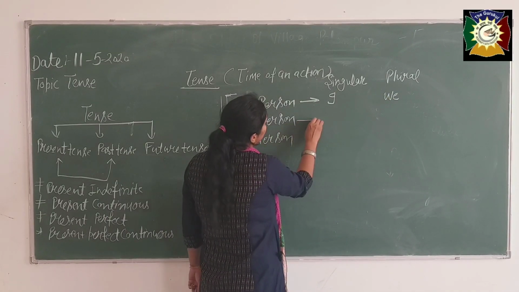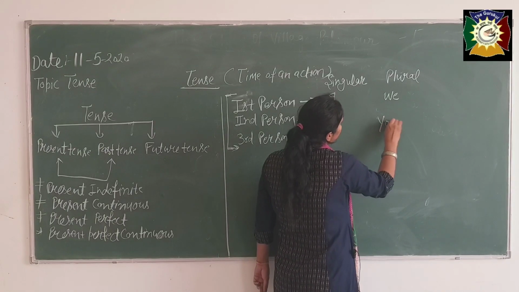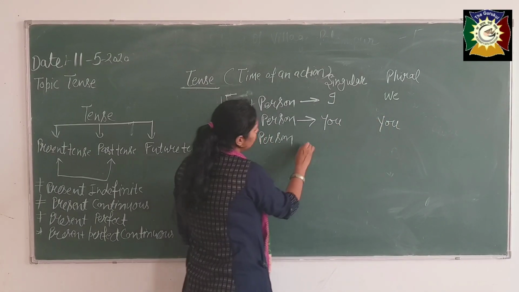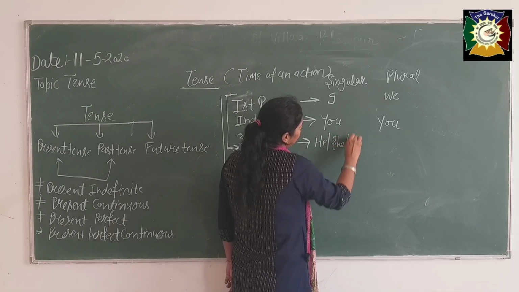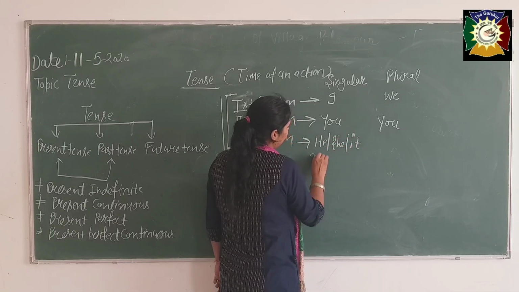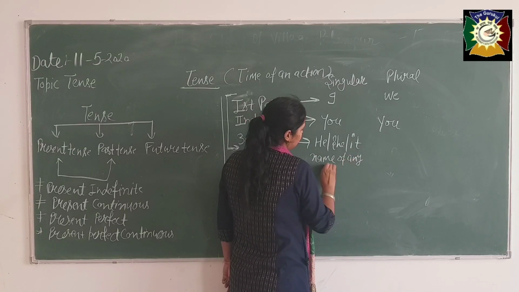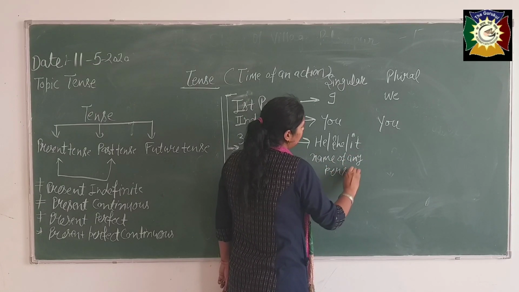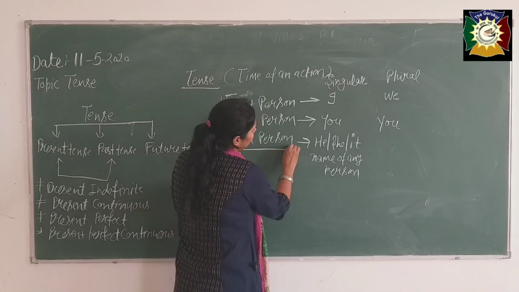Now second person, what comes in second? You, and the plural of this is also you. The third person is he, she, it, the name of any person, and any noun comes in the third person, and the plural of this is they.